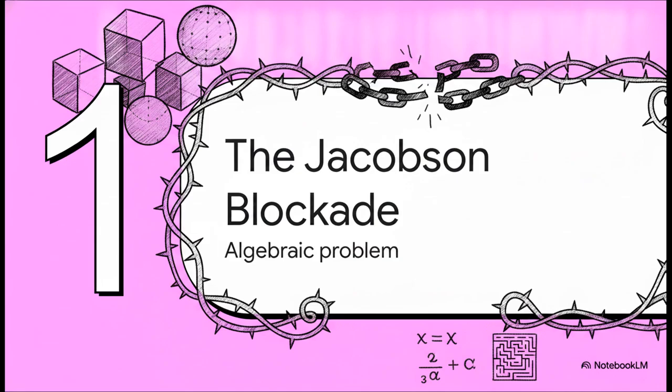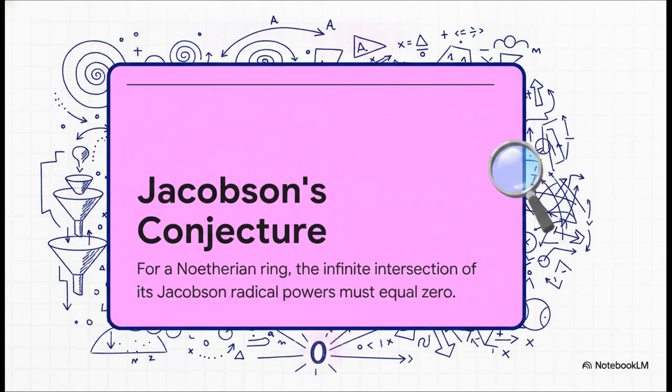Section 1. The Jacobson conjecture blockade. Let's start with our central suspect. Jacobson's conjecture states that if we infinitely filter a well-behaved, finitely generated Noetherian ring through its radical powers, there should be absolutely no residual information left behind. None. But a universal proof for this has historically been blocked by the chaotic homological behavior of non-commutative ideal filtrations.